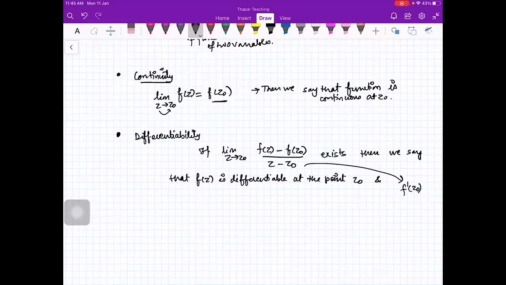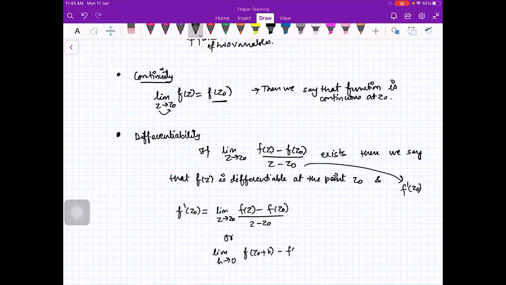So f dash z naught is limit z going to z naught, (f(z) minus f(z naught)) upon (z minus z naught), or you can write it as limit h going to 0, (f(z naught plus h) minus f(z naught)) upon h.